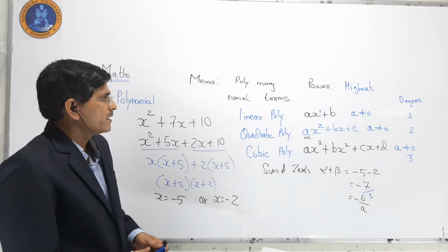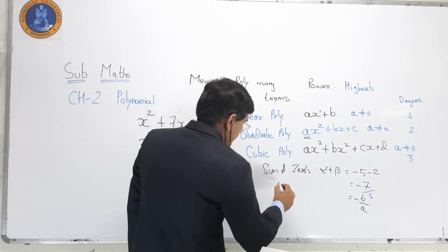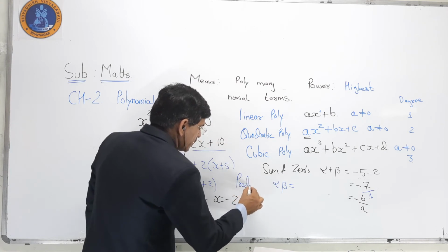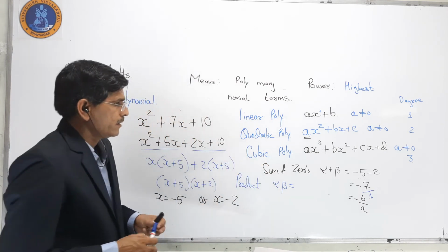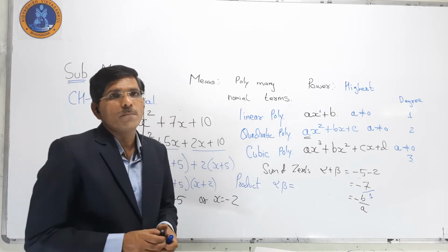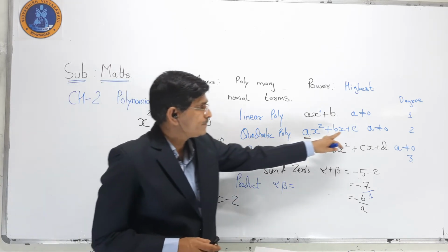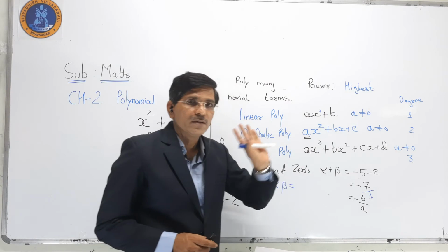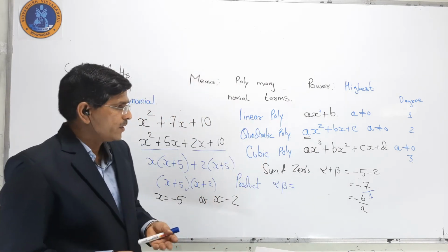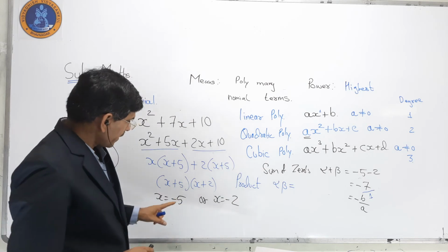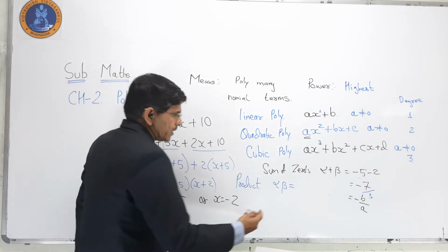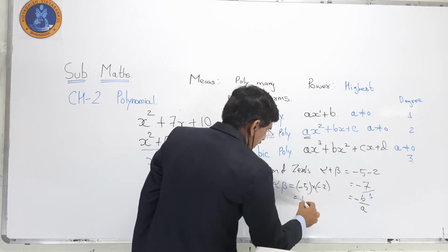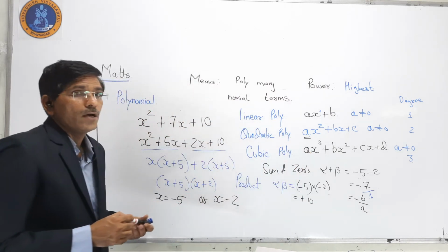Now sum of zeros is done, the same way we go for the product, that is alpha into beta. It is called the product. So if you multiply minus 5 into minus 2, I get the answer plus 10. Plus 10 is what?